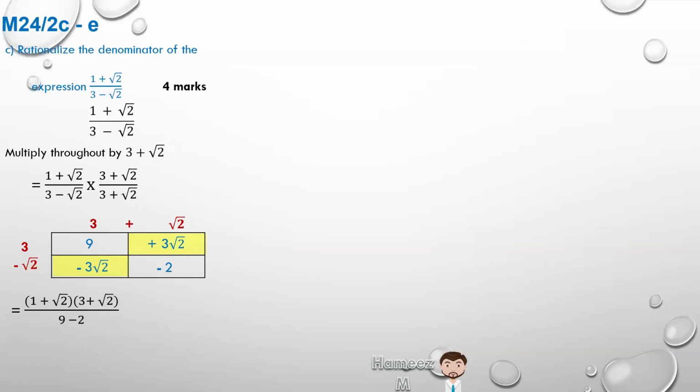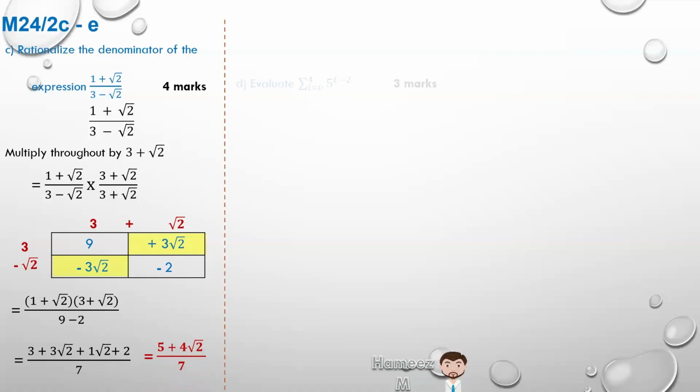1 times 3 is 3, 1 times root 2 is root 2, plus 3 times root 2 is 3 root 2, plus root 2 times root 2 is 2. All over 9 minus 2 is 7. So 3 plus 2 is 5, and 3 root 2 plus 1 root 2, just like 3 marbles plus 1 marble is 4 marbles. So we get 5 plus 4 root 2 all over 7. And we have rationalized this expression.